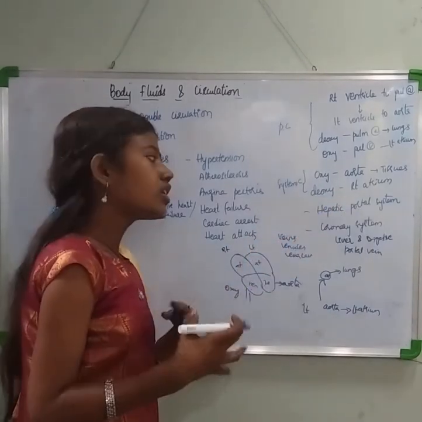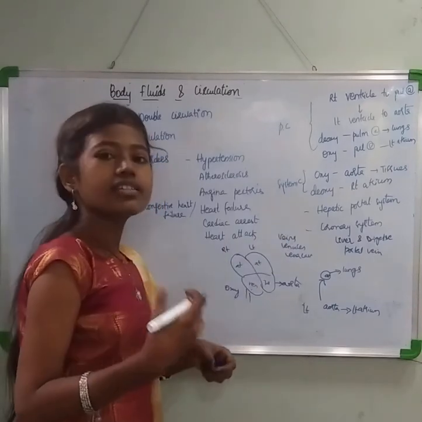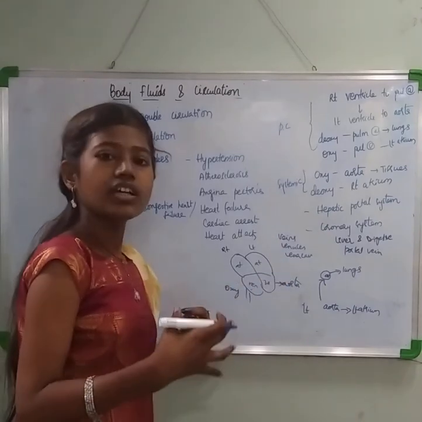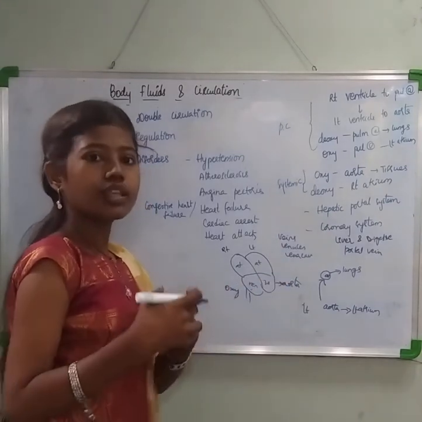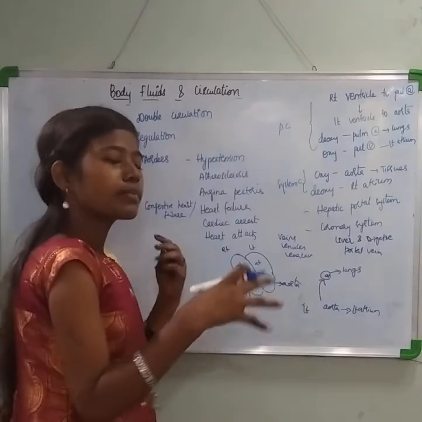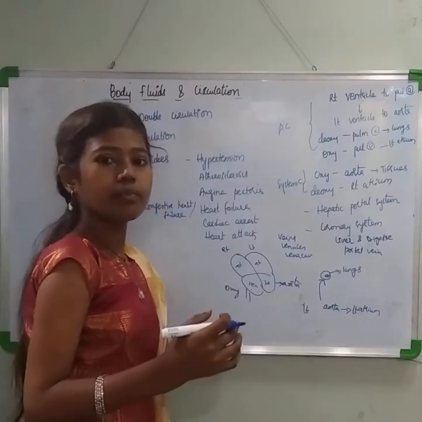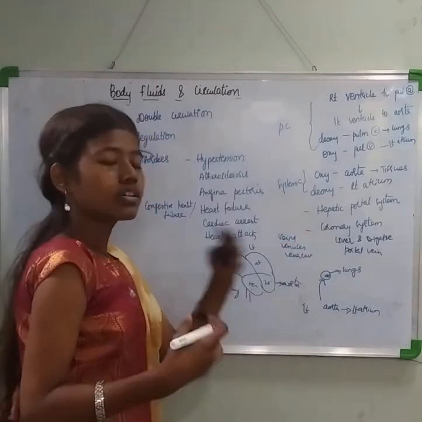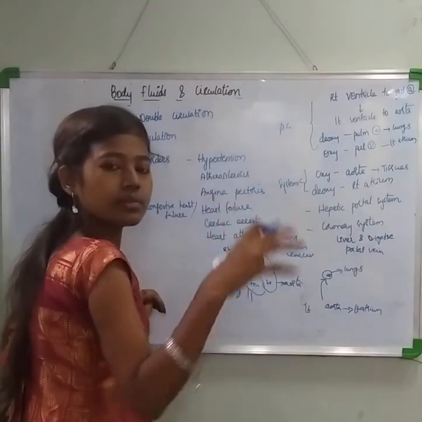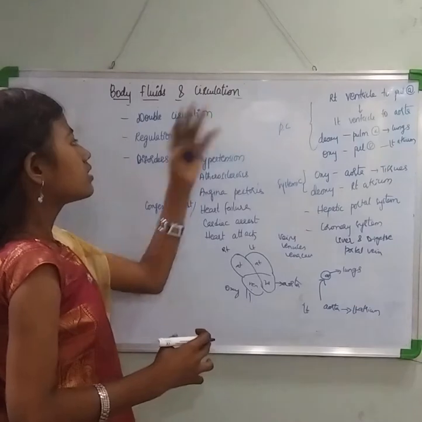And a special system of circulation is present, called the coronary system of circulation. This is specially designed for the circulation of blood in the cardiac musculature. The blood is passed through the coronary system of blood vessels, the coronary arteries and so on. With the help of that, the entire musculature of the heart gets its blood supply. So this is about the circulation.